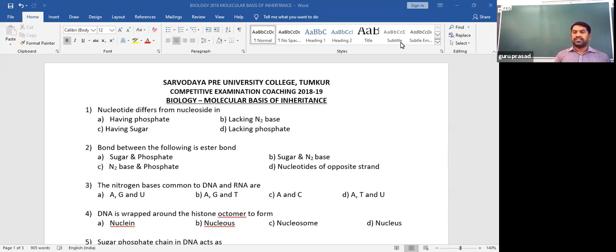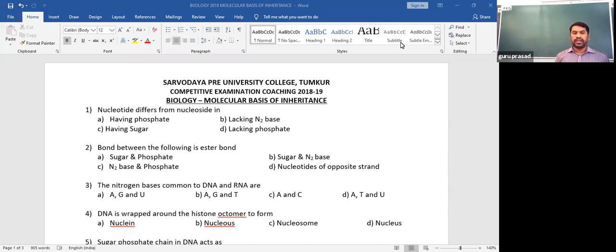So phosphorus actually gives the acidic nature to the nucleic acid. When the sugar hydroxyl group reacts with the phosphorus or phosphate group, it ultimately forms an ester bond. So that is the answer. The ester bond is formed between the sugar and phosphate of the nucleic acid, whereas the bond formed between sugar and nitrogen base is what you call a glycosidic bond.